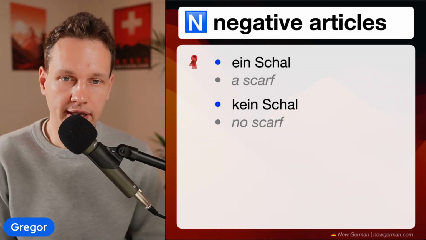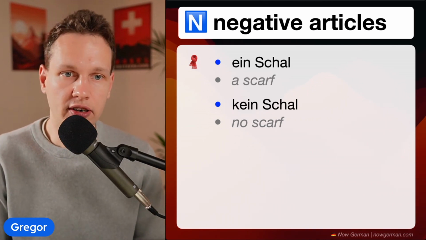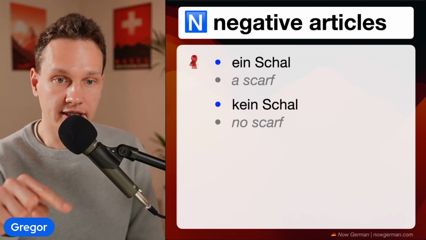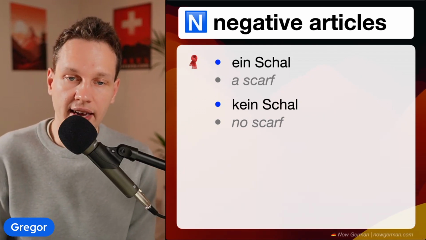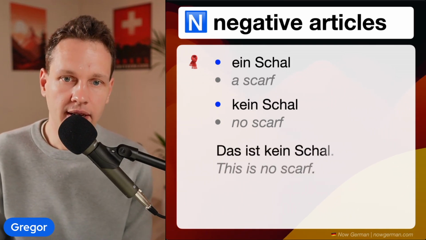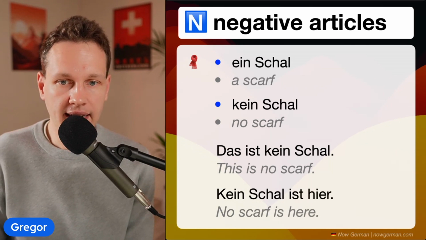And you see already here on the top line, I still have the indefinite article. That's because the negative article in German, we always build it by looking at the indefinite one and just adding the letter K in front of it. So we have kein Schal. For example, das ist kein Schal. This is no scarf. Or kein Schal ist hier.